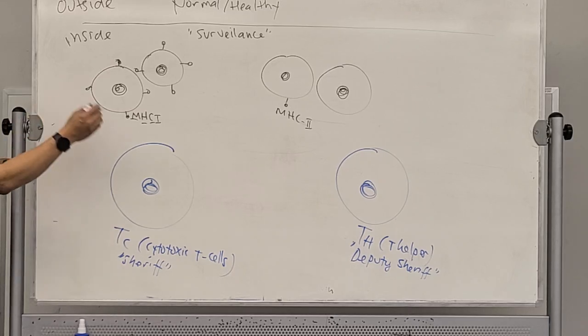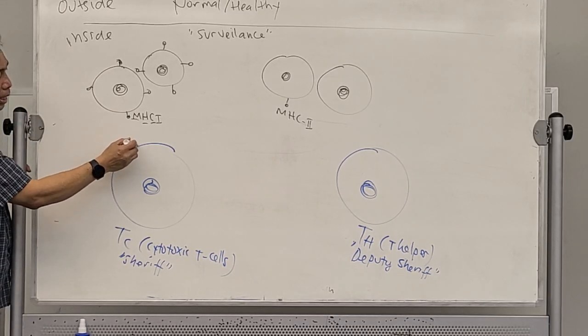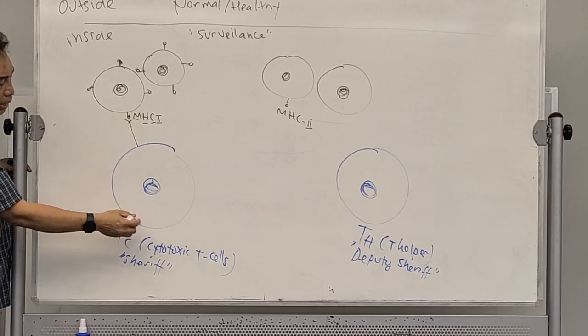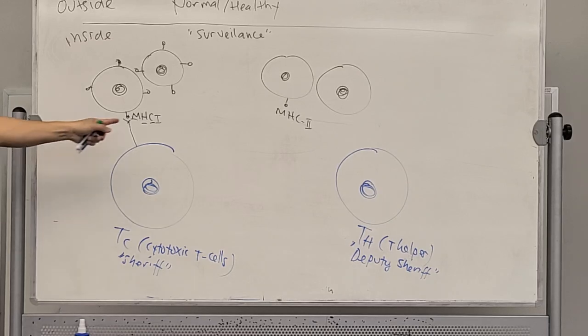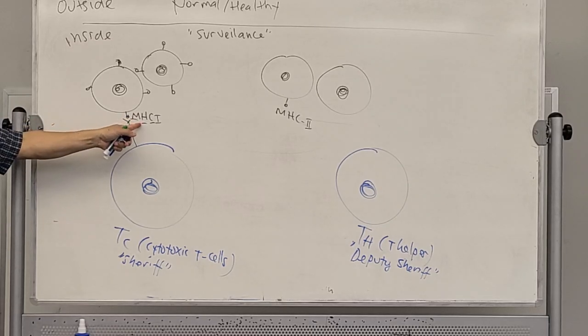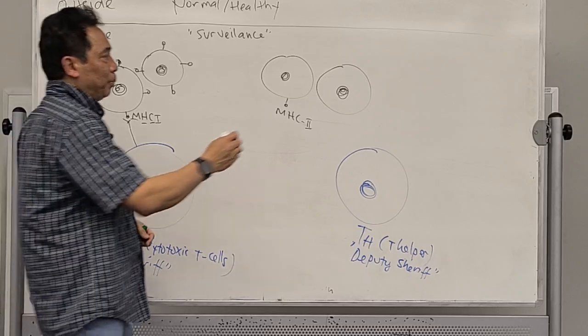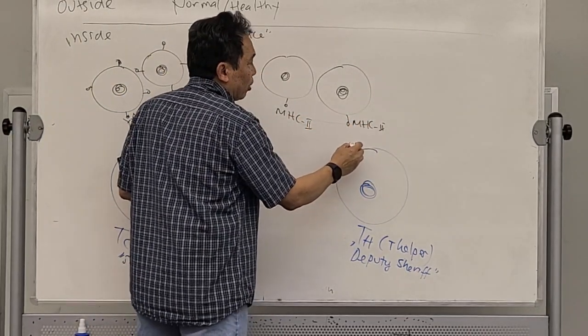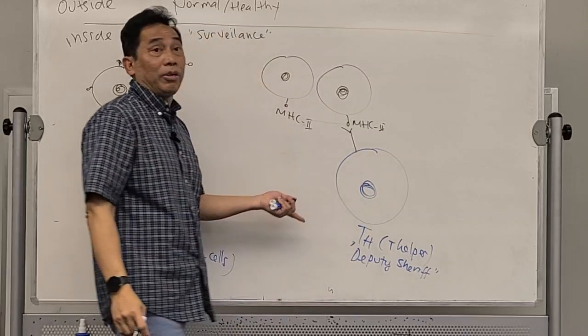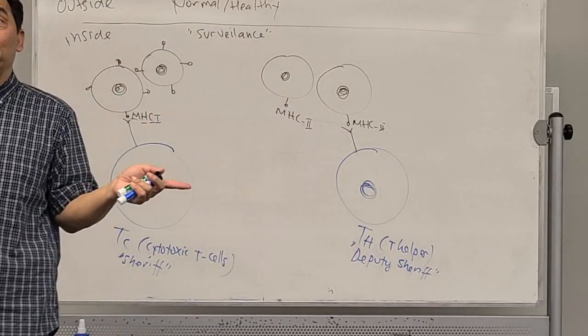Now, this MHC number 1 will be recognized by the TC. So TC recognizes all the people in the neighborhood. Oh, I know you, I know you, because of the marker here. The marker number 2, MHC2, is recognized by the deputy sheriff, the T helper.